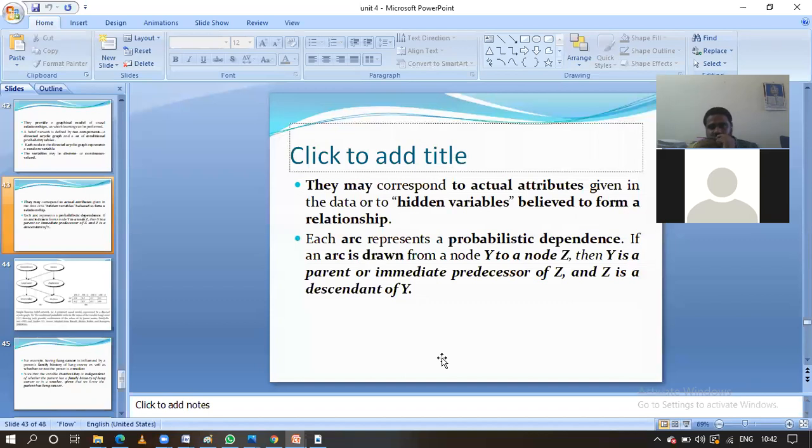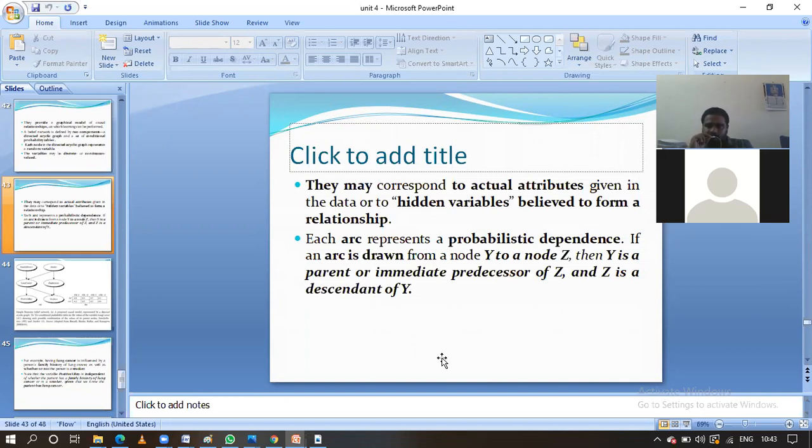Next, guys, here they will have the attributes, like actual attributes and hidden variables. Both will be useful to form a relationship. So in the representation, we will have the actual attributes as well as hidden variables. We are going to form a relationship between these two kinds of attributes for forming the directed acyclic graph.